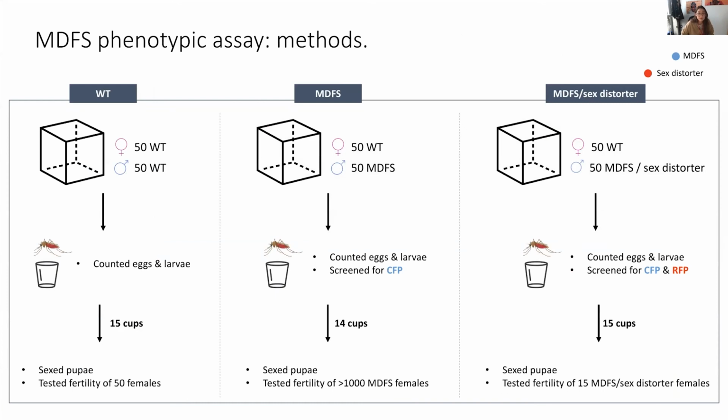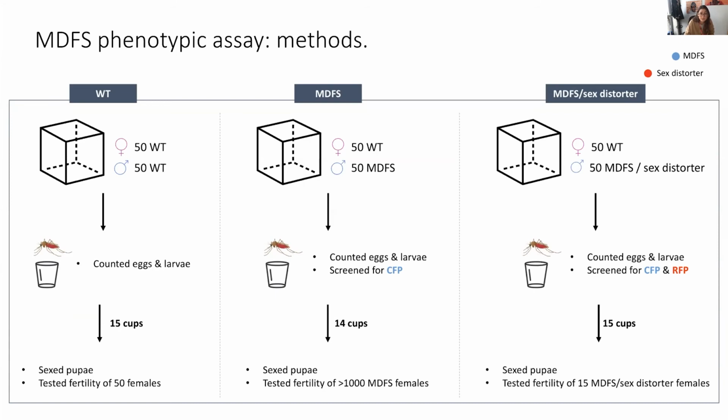The last thing that we did was to look at the fertility of our MDFS females. So we took between 14 and 15 cups per line. And when the larvae became pupae, we sexed them. And then at adulthood, we tested the fertility of the resulting females. So for the MDFS, we tested over 1,000 females. For the MDFS and sex distorter, because there was this large male bias, we could only retrieve about 15 MDFS sex distorter trans-heterozygote females. And we tested them against 50 wild-type female controls.